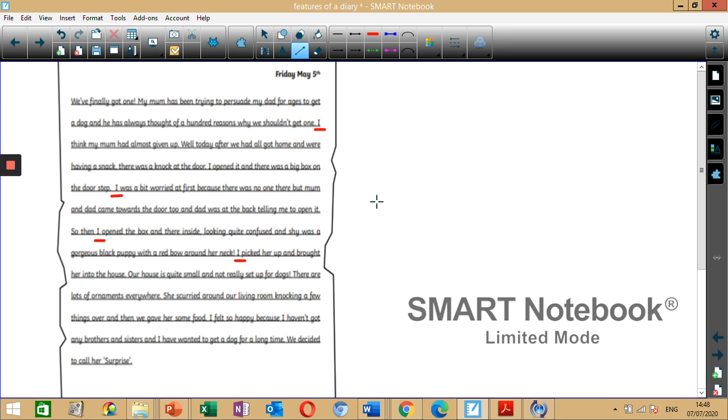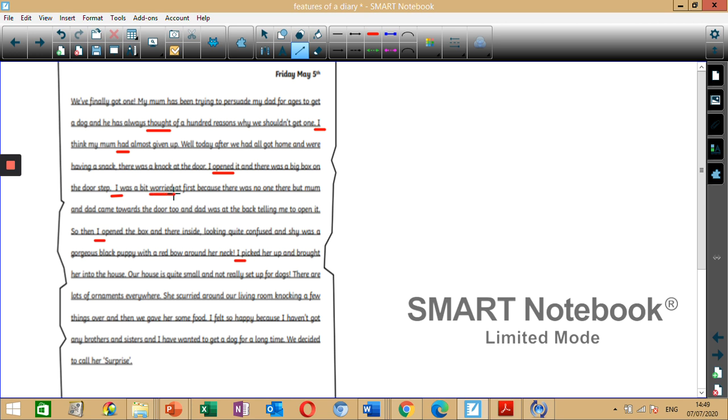Now, what words indicate that this is written in past tense? Pause and take a close look. So it says, he has always thought. It's written in past tense. My mum had almost given up. Let's see, I opened. It doesn't say I open or I will open or I'm opening, because that's present tense, it's talking about the past. I was a bit worried. This is in past tense.